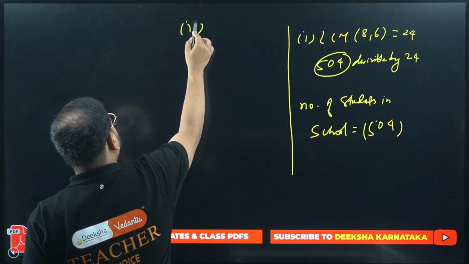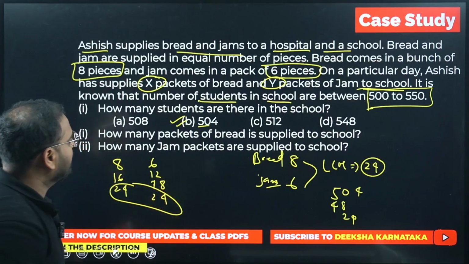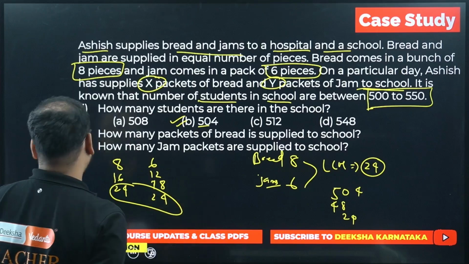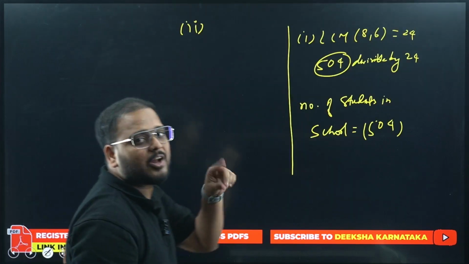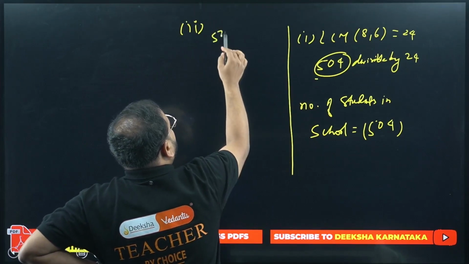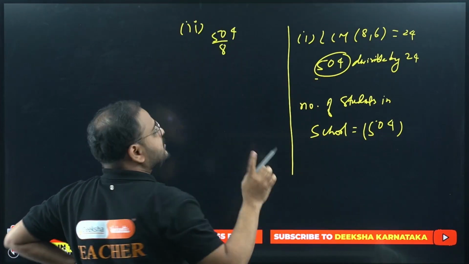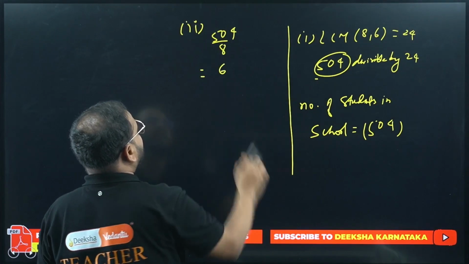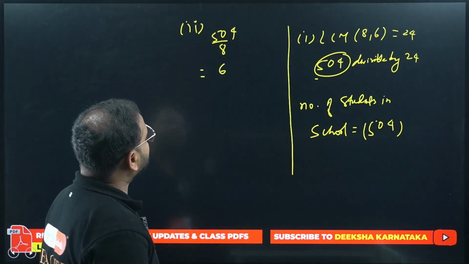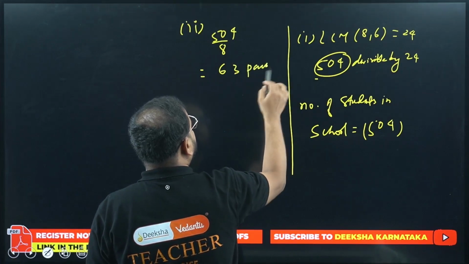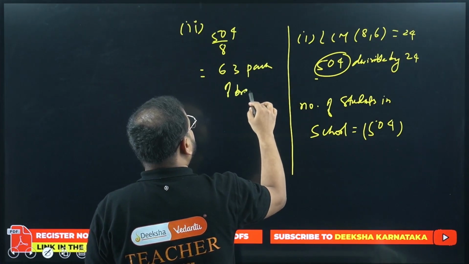Please have a look. For part 2, how many packets of bread are supplied? Check: for one packet, how many pieces do I have? 8. To complete the total number of students I should have 504 by 8, because in one packet I have 8 pieces. So divide this by 8. What am I going to get? 8 sixes are 48, then 24 is there, so 63. 63 packets of bread.